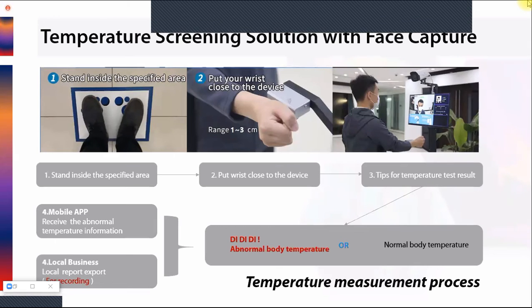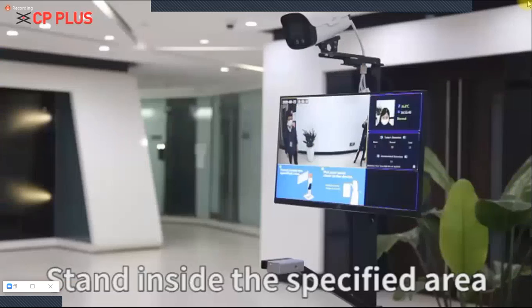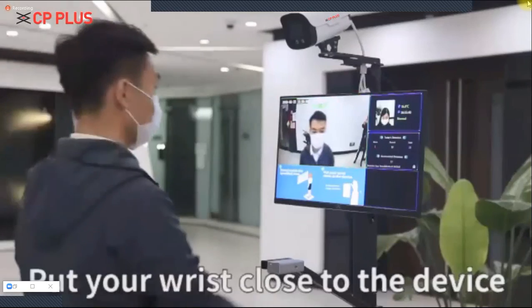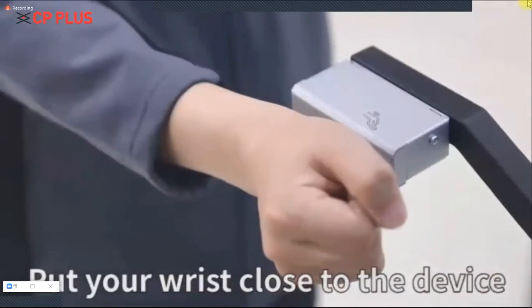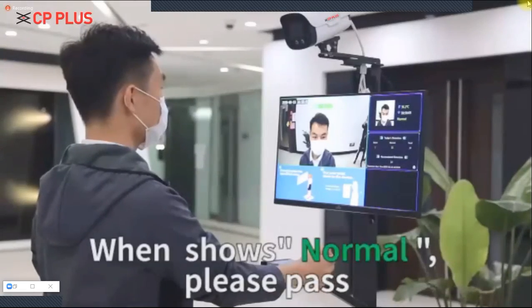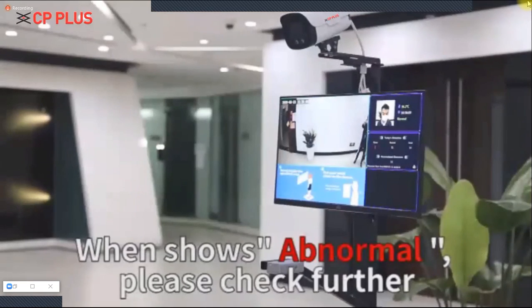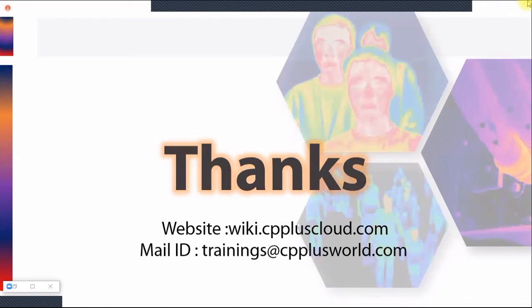Now I will show you a video of how this system works. You can see the video now. If the temperature is normal, he will be allowed. If abnormal, we can ask him to go for further inspection. So this is how this system works.